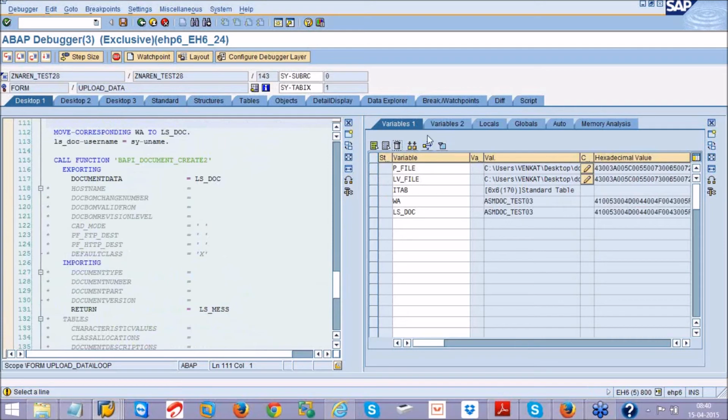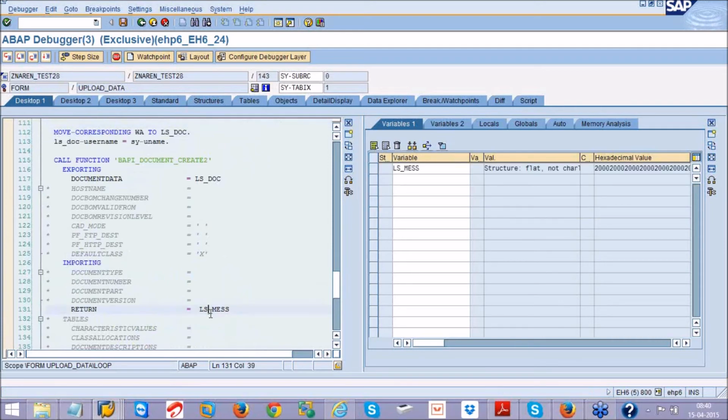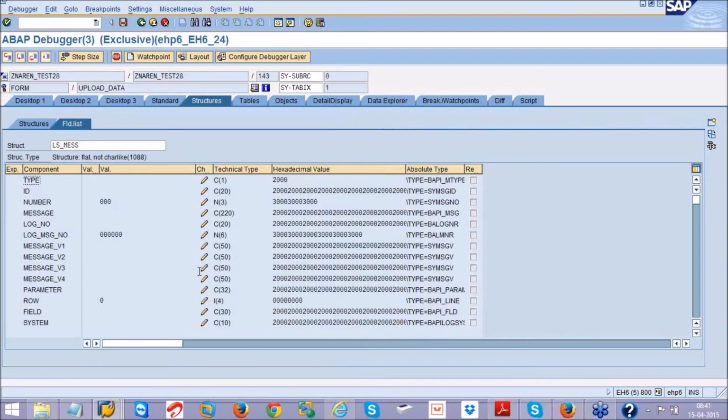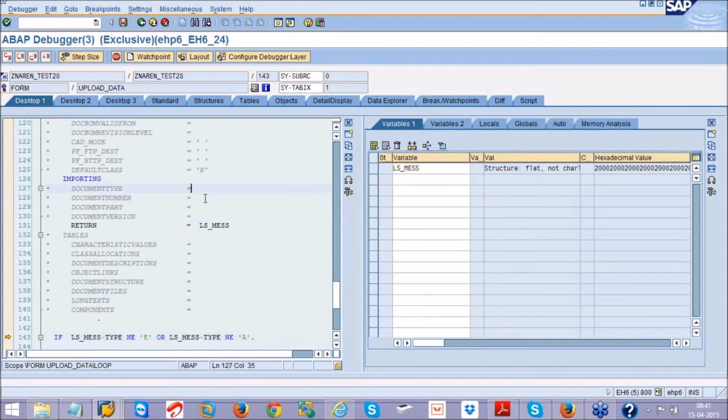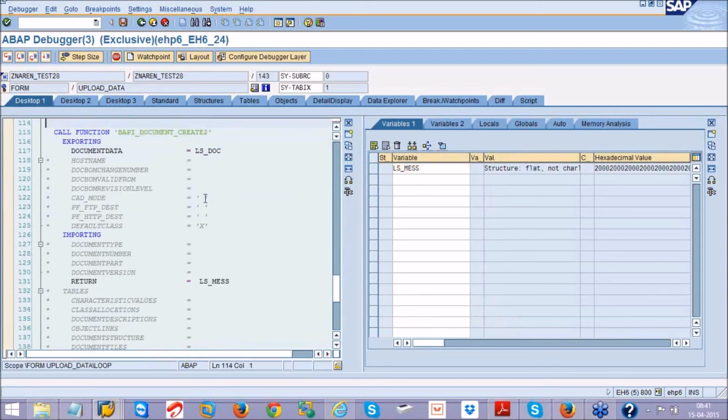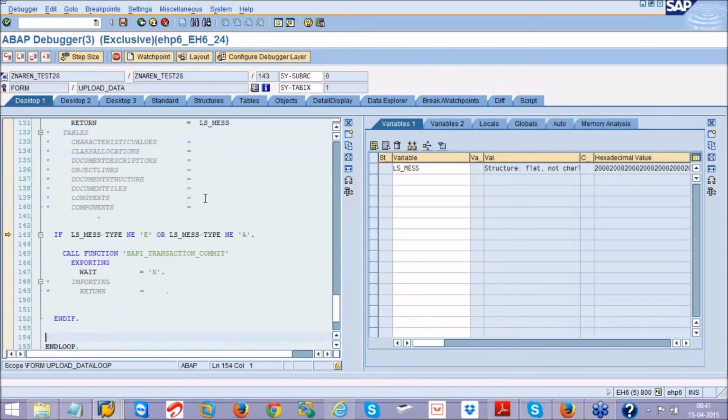So now let us see whether LS_MES, that means this return parameter, has some errors or warnings or some message. It doesn't have any message. So it is successful. That means the BAPI executed successfully. Now when I do a transaction commit, when I call this, the changes will be written to the database.